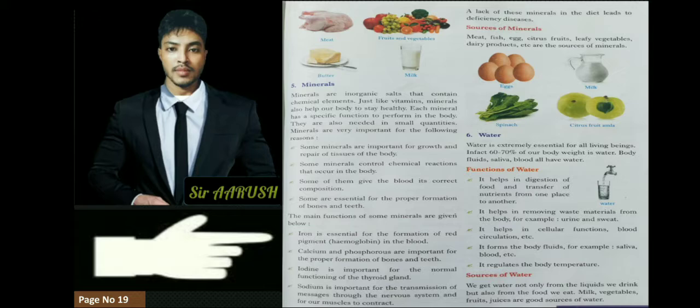And iodine is very important. It is present in salt, and when we consume iodine, it helps in the proper functioning of our thyroid gland. The thyroid gland is a small gland, you cannot say organ, but it is available in our neck. And next is sodium. Sodium is important for the transmission of messages through the nervous system and our muscles.